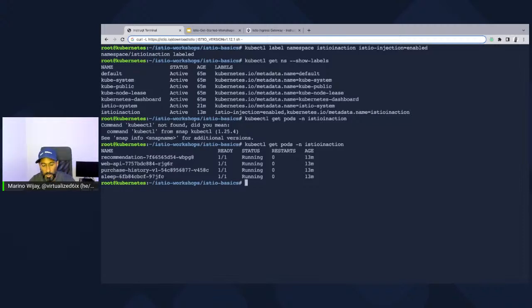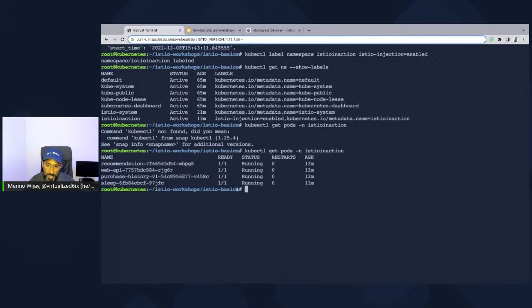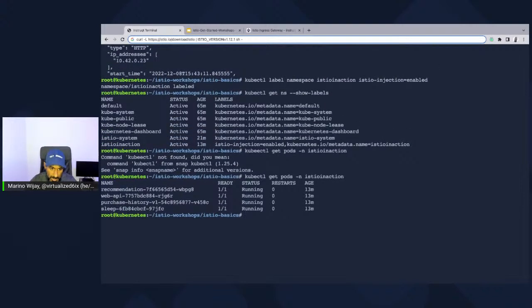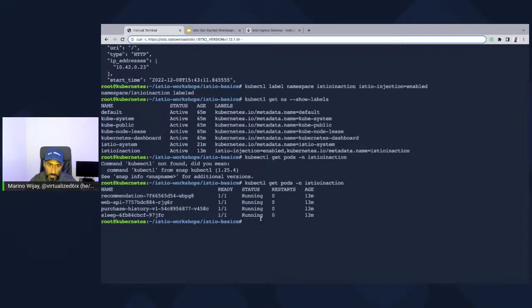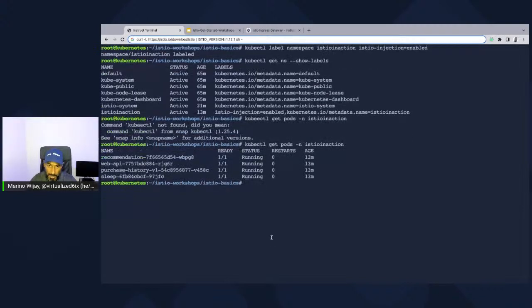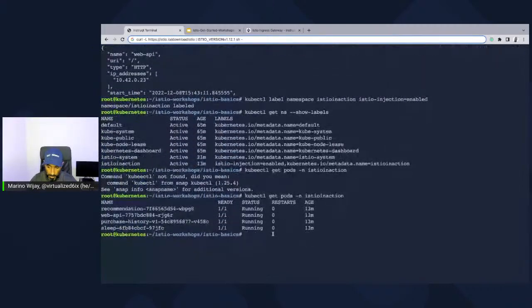Now, I'll be very brief about this because there's a lot of information about the sidecar injection and what needs to go on. But one key thing to be aware of is that you'll need access to the NET_ADMIN security capability because traffic redirection needs to occur for traffic to leave the main application container and go over to the sidecar.